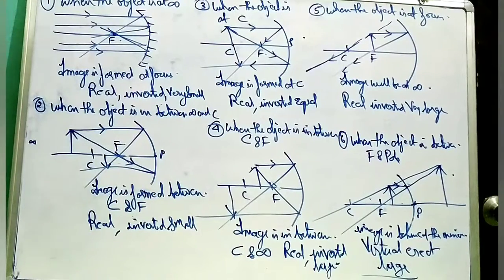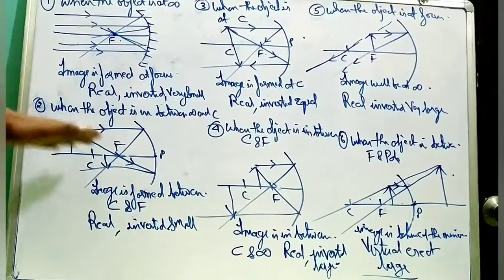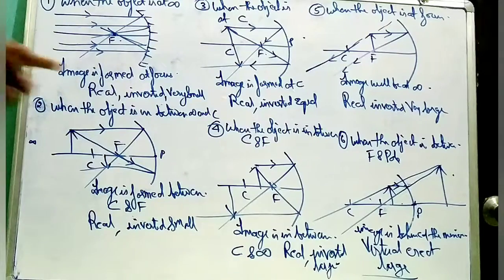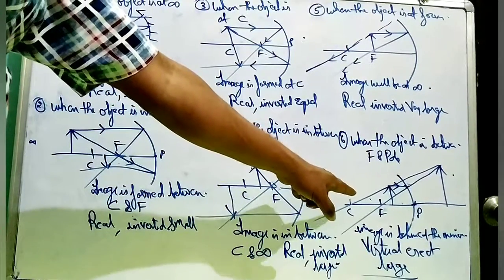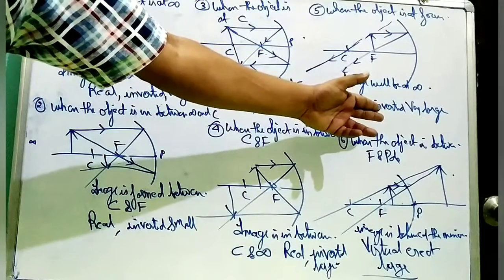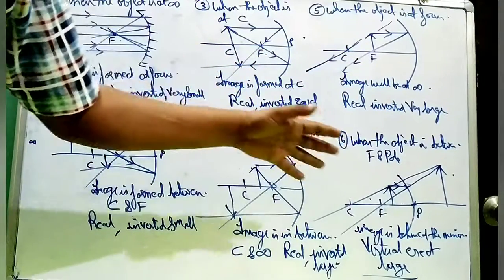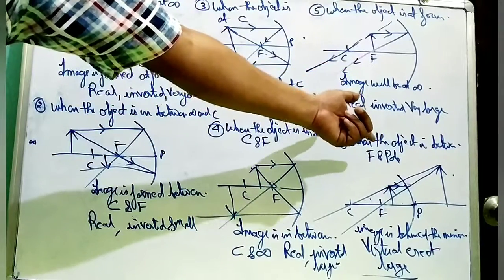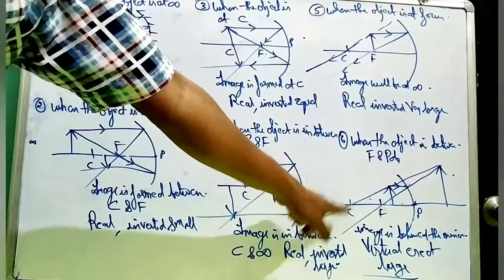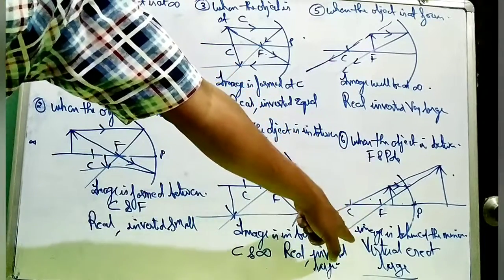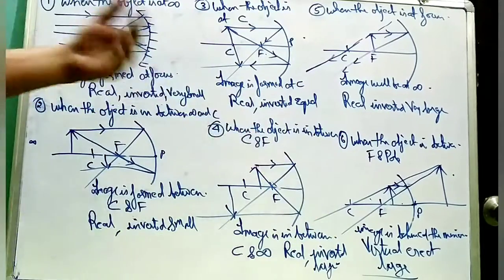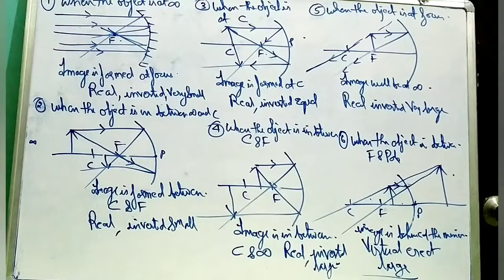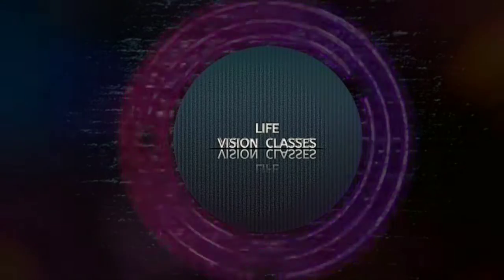You keep noticing that up till 5 parts, as we are approaching near the pole, the image is going far away. But finally, in the 6th one, when the object is between focus and pole, the image so formed will be behind the mirror, because the rays will not be able to meet at infinity. The 2 rays are separating away, so they will meet back behind the mirror. The image becomes virtual in nature. Virtual means it is always erect and it is large. Now we will move on to our convex lens. These are all concave. Now we will move on to convex.